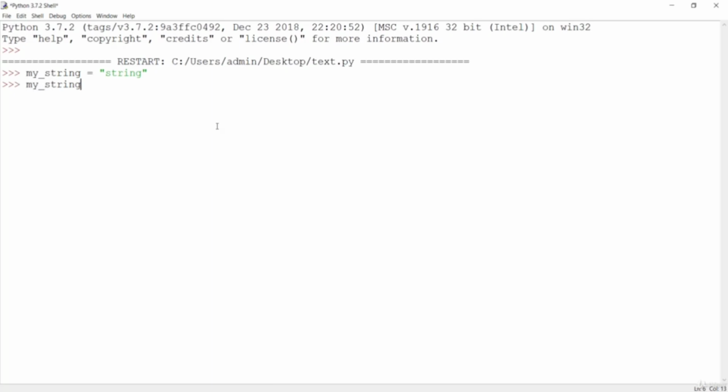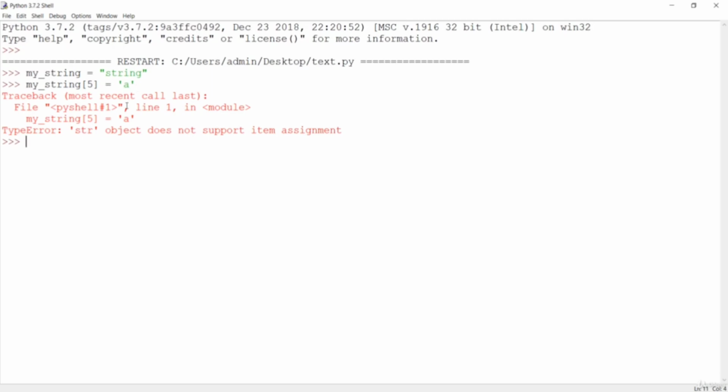So if I say my string, and I want to assign value a at the 5th position, counting 0th, 1, 2, 3, 4, 5, that means it should go over here before g, but it is not valid in the case of string. String object does not support item assignment.